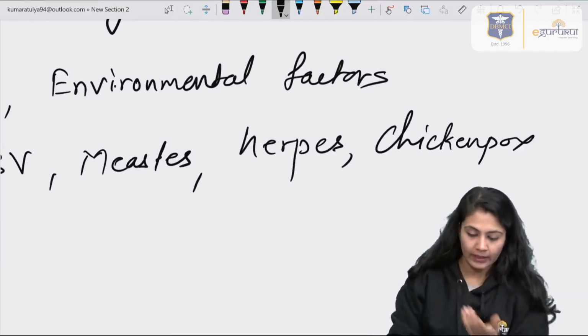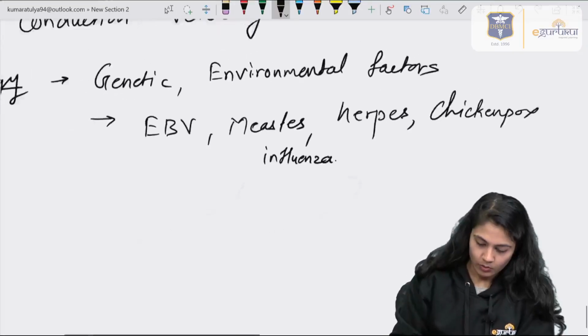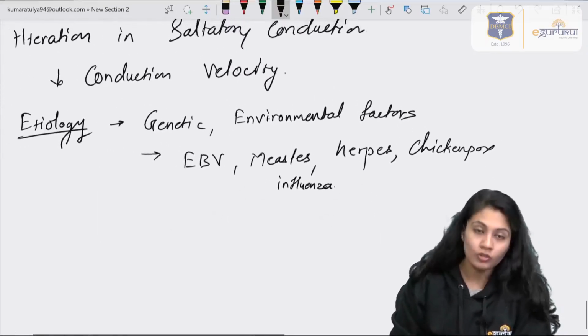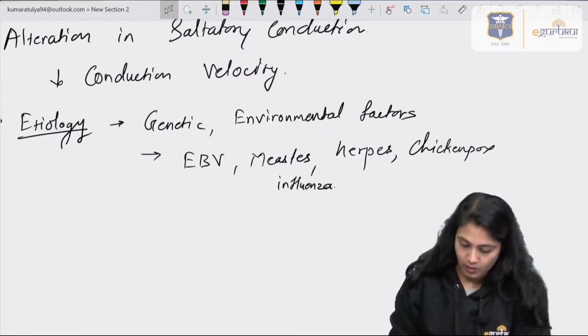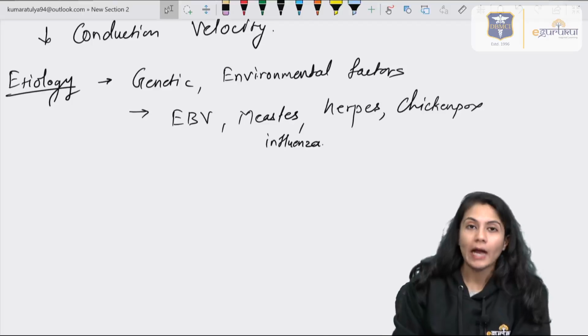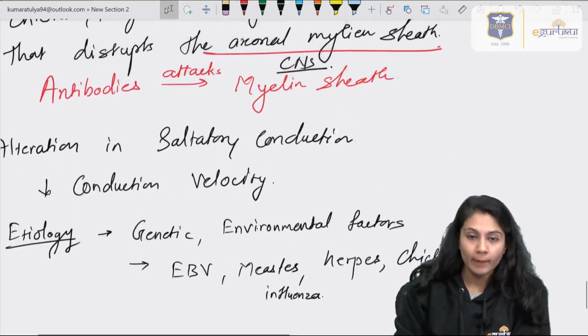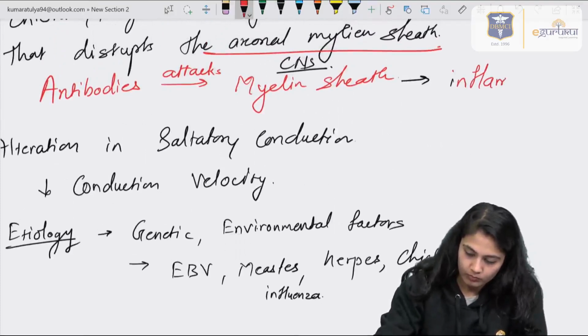What else? The influenza, right? So these can be the factors. The etiology is unknown, right? These can be the risk factors, right? So what happens is antibodies are attacking the myelin sheath, and that's why there is inflammation.